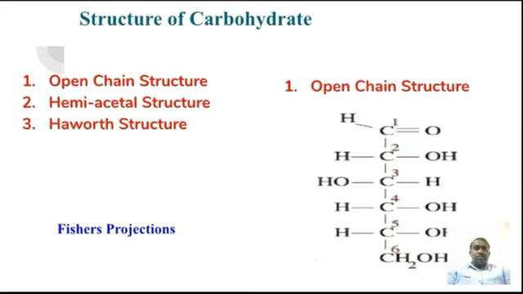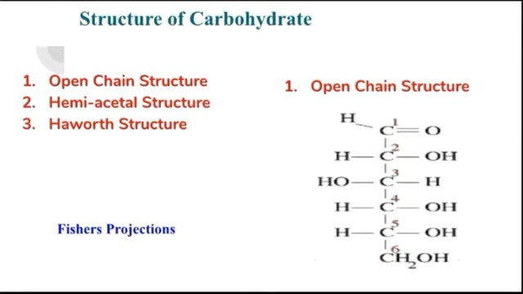Open chain structure is also called as straight chain structure. This structure of the carbohydrate has been depicted in the form of a straight chain.